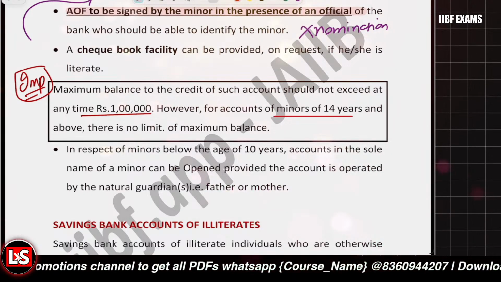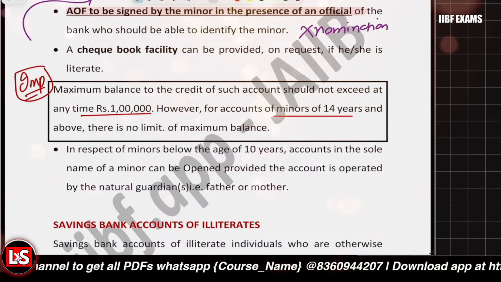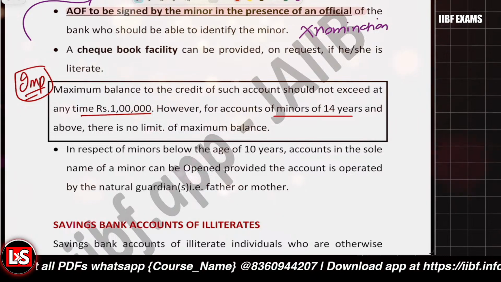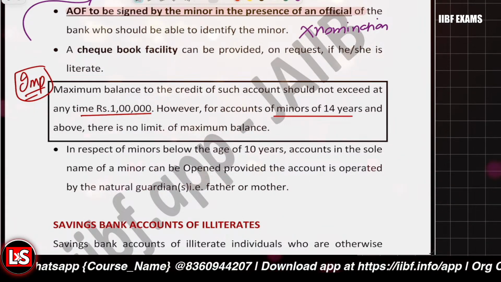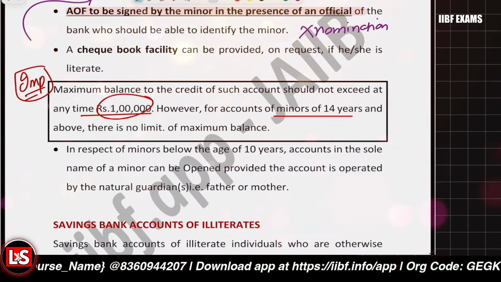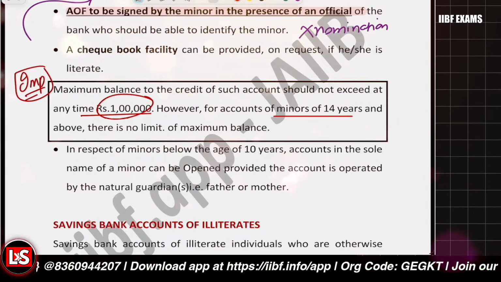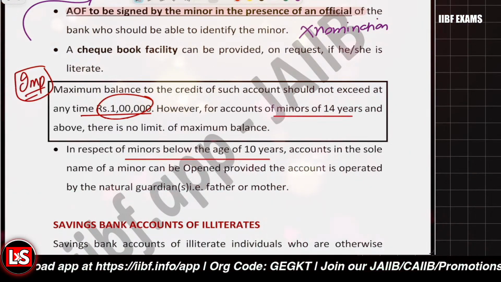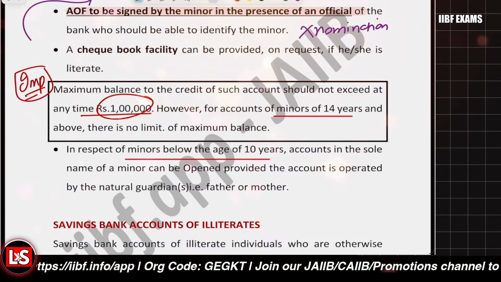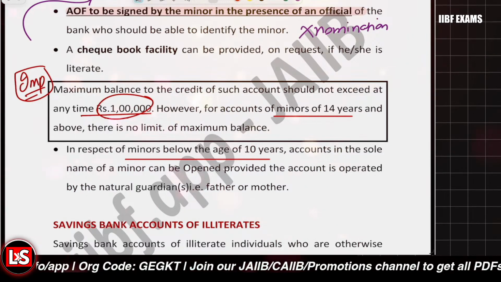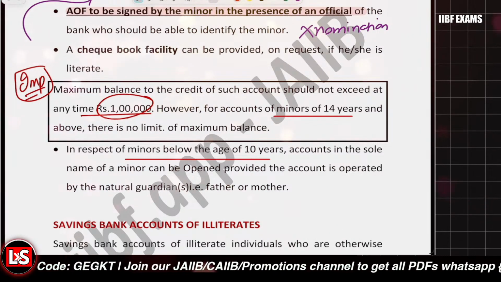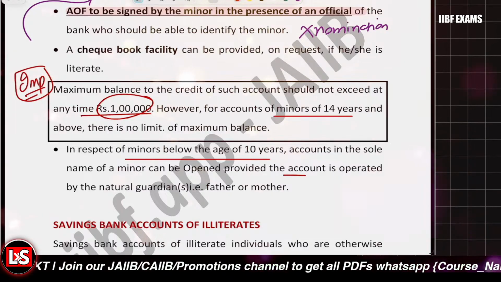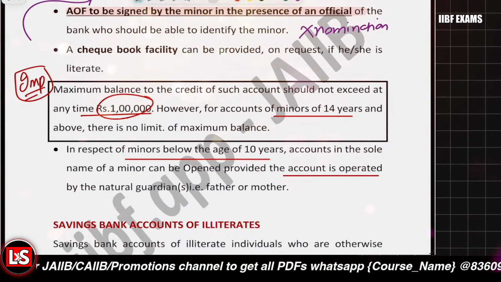But where the age is below 14 years, the maximum balance can be 1 lakh rupees. Clear with it? And the minors who are below 10 years can mandatorily open an account just with the natural guardian, that is father or mother. The account is operable by the natural guardian, father or mother.